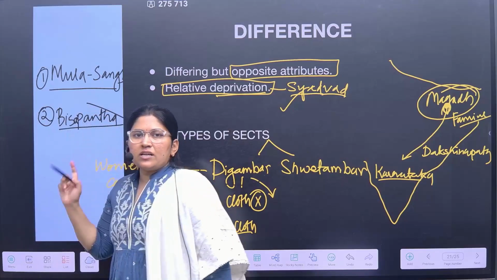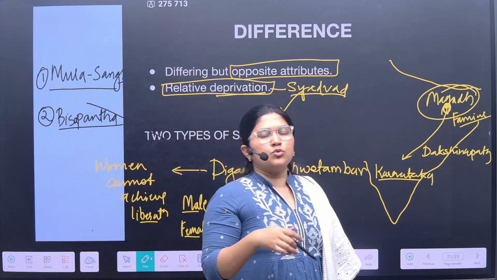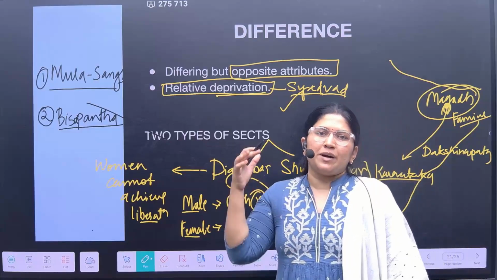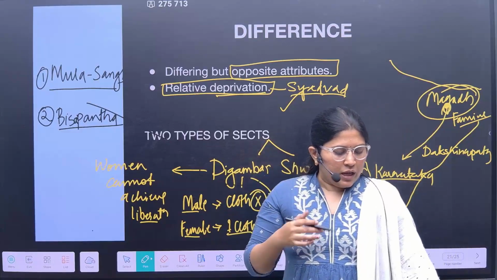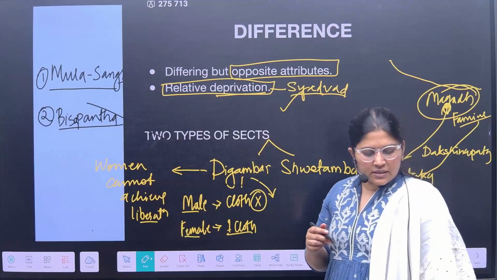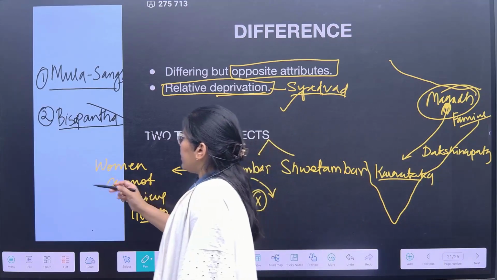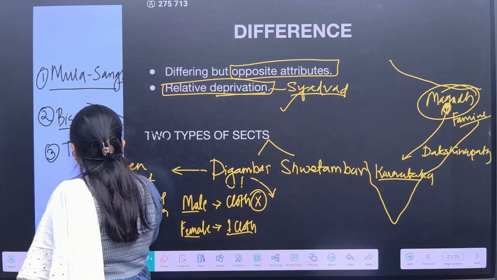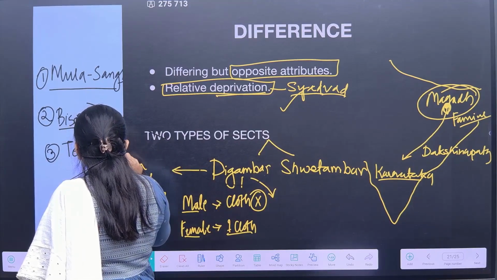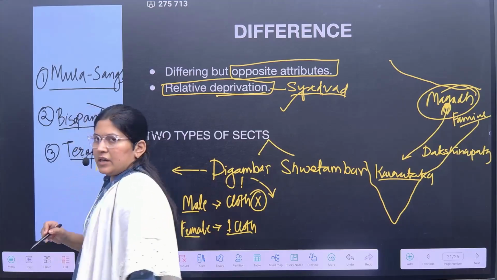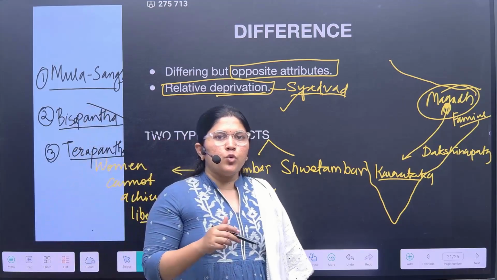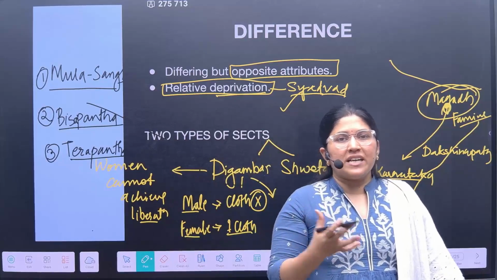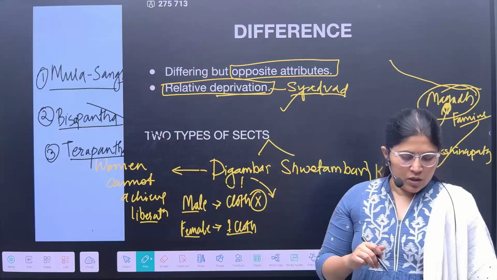They worked as messengers. They used to forward the messages which were preached by their gurus. The third major subsect is Terapantha. These Terapantha were the people who were aware of the rules and rituals of Jainism.